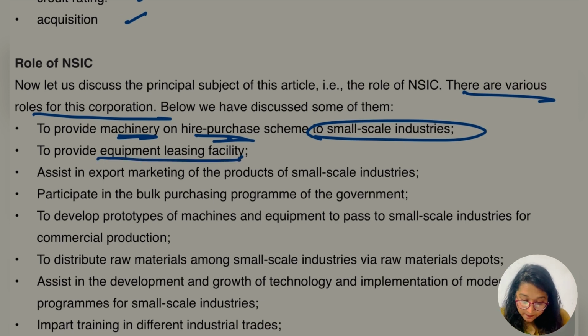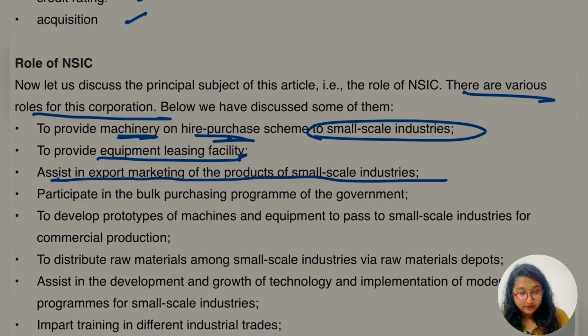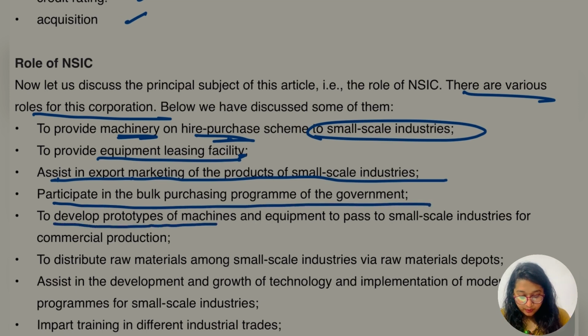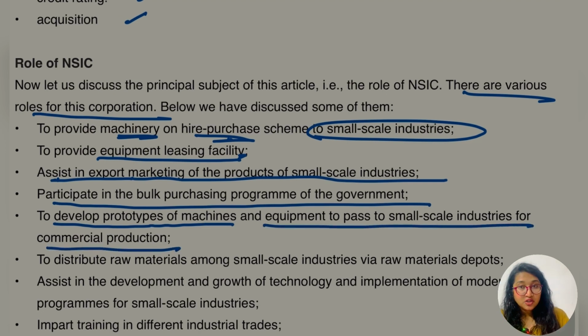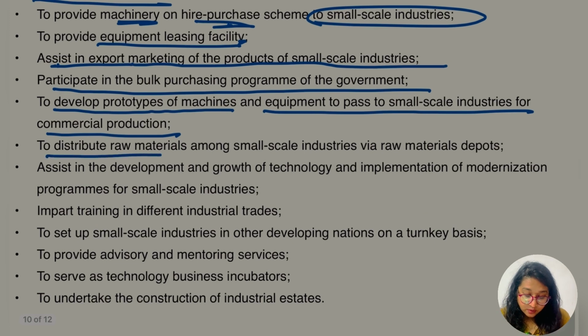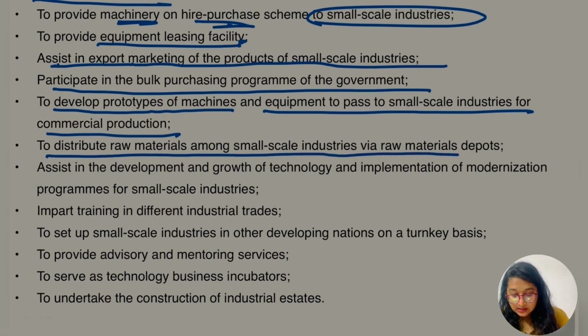To provide equipment leasing facility, assist in the export marketing of the products of small scale industry, participate in the bulk purchase program of the government, to develop prototypes of machines and equipment to pass to small scale industry for commercial production, to distribute raw material among small scale industry via raw material depots,